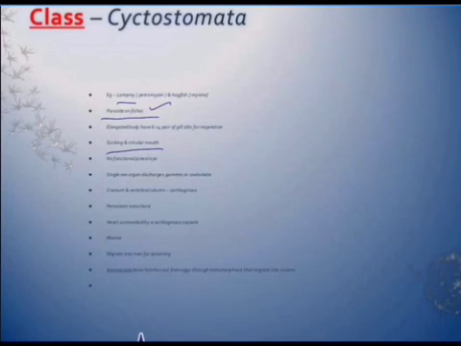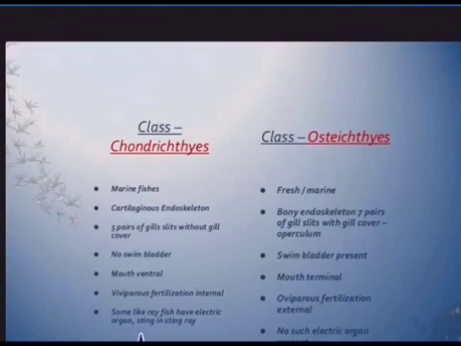A single sex organ discharges gametes into the coelom. Cranium, vertebral column, which is of course cartilaginous, and presence of notochord. That's why we are talking about Chordata. The heart is surrounded by a cartilaginous capsule, and these are all sea animals, marine animals. So the Cyclostomata animals are very, very important.